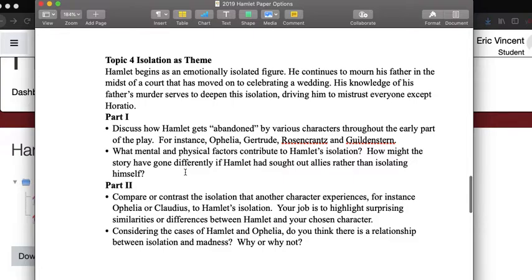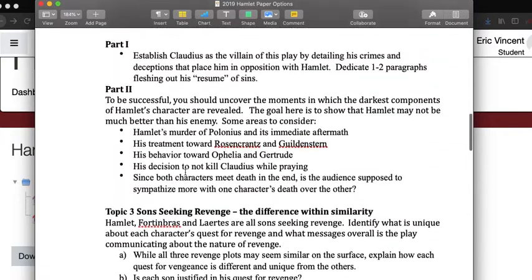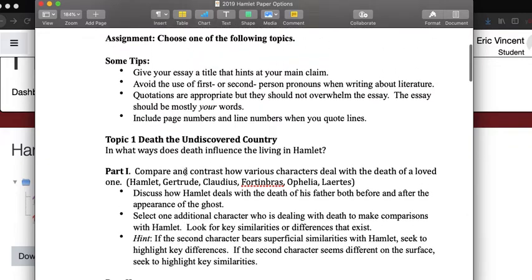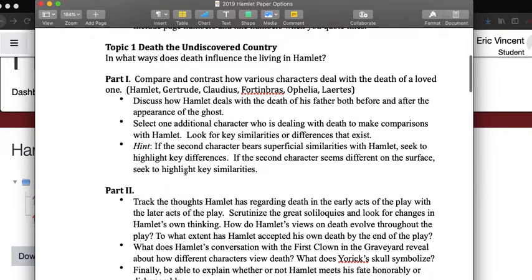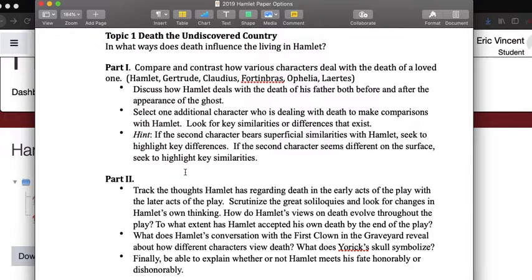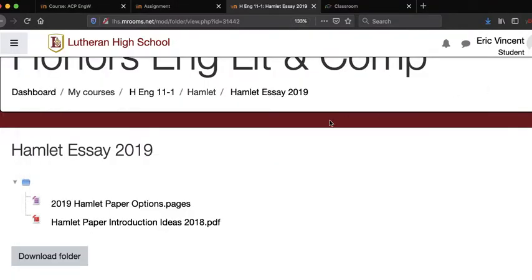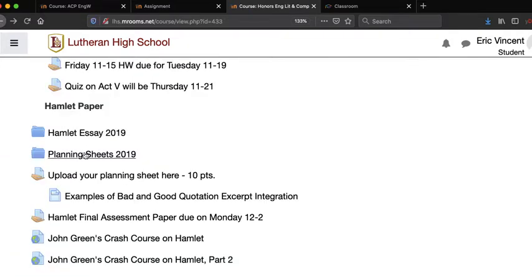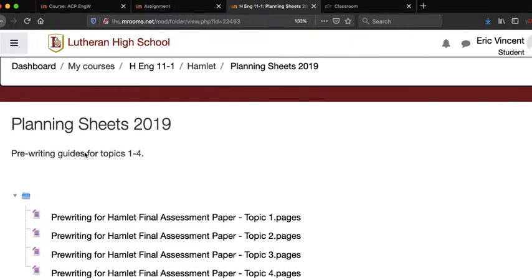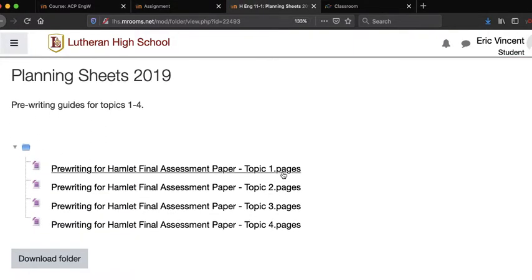Now, after you've looked through all 4 of these very carefully, you need to decide which topic you want to do. You're going to fill out a planning sheet on the topic you have chosen. For the purposes of this discussion, I'm going to pick Death, the Undiscovered Country. Then I'm going to come back to our Moodle page. Go to this folder, Planning Sheets 2019. Click on it, and inside you will find all 4 topics have their own planning sheet.